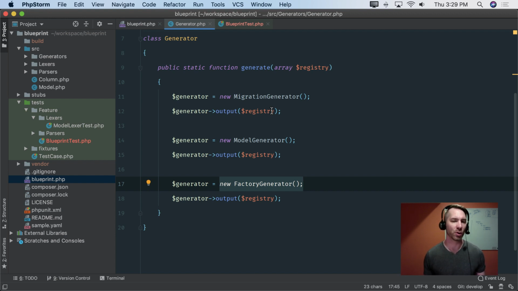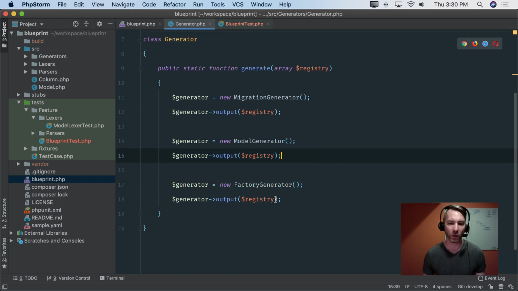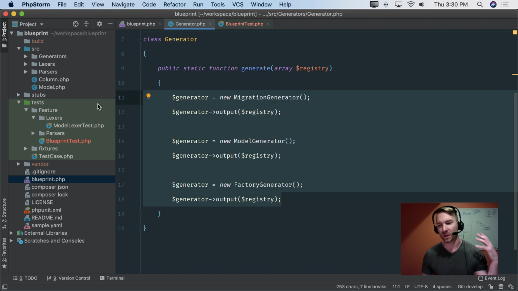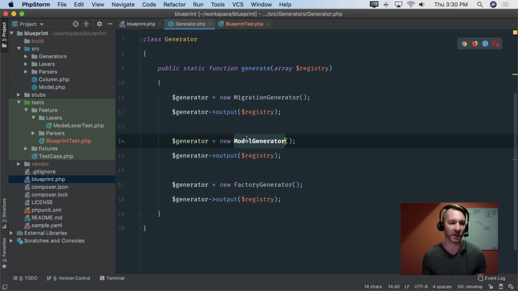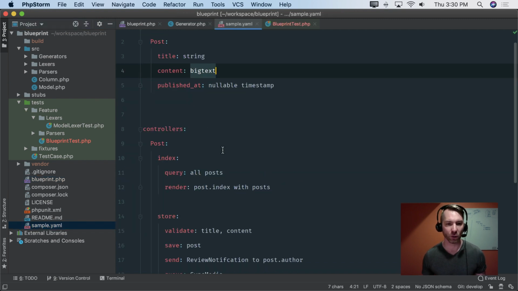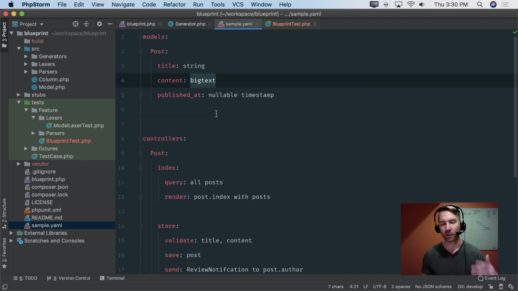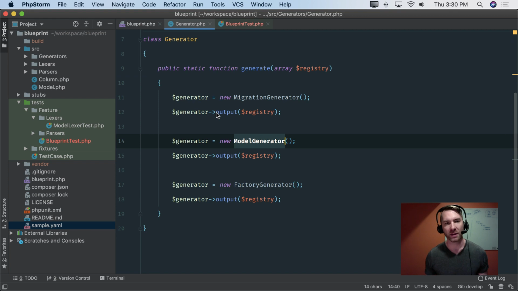Ideally, people in the open source community are going to be contributing to this project and making their own generators. Again, like we said, maybe a Nova generator to generate the Nova components for a Laravel admin section. So while these basic MVC ones are something I want to supply and have in core, there's all sorts of other generators people might want to make off of this robust definition of your models and your controllers, right? So that's what I want to TDD today.